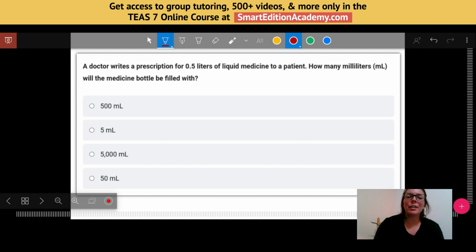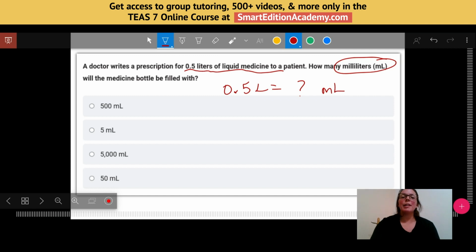Okay, so if I have this given to me and I need to find how many milliliters, essentially what I'm doing is converting from liters to milliliters. So the question is 0.5 liters equals how many milliliters? If that strategy of using a mnemonic has been helpful for you, go ahead and try it. If you know your conversion, go ahead and try it by multiplying or dividing to get your new unit of milliliters. And feel free to drop the answer in the chat.